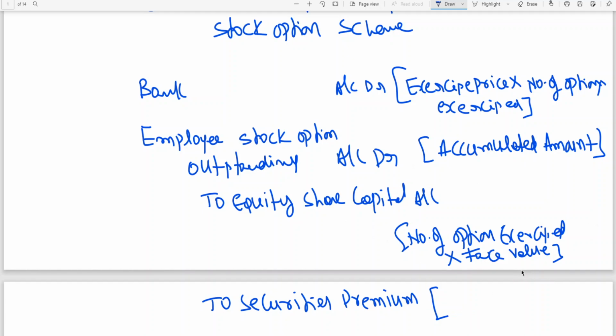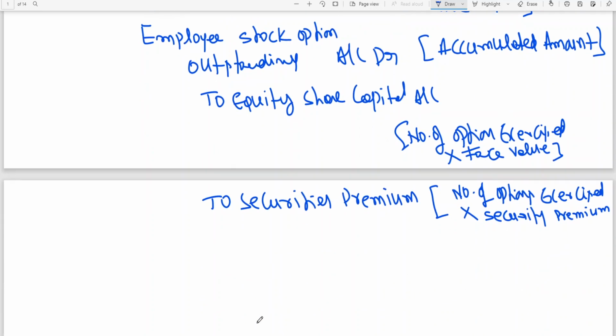I have told you, it is number of options exercised into securities premium per share.